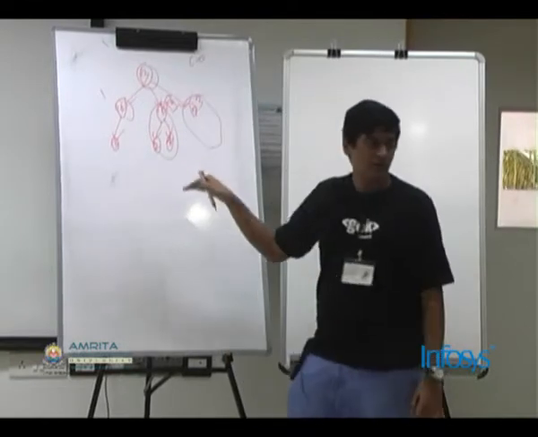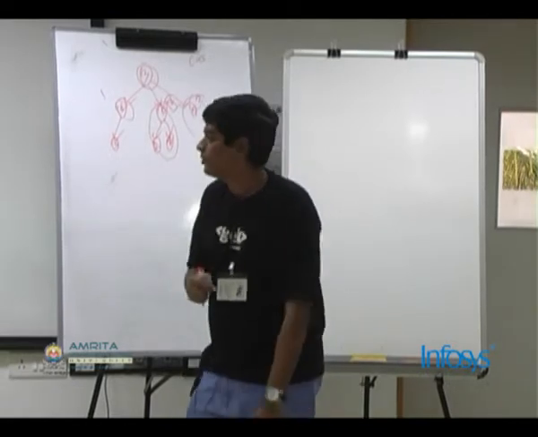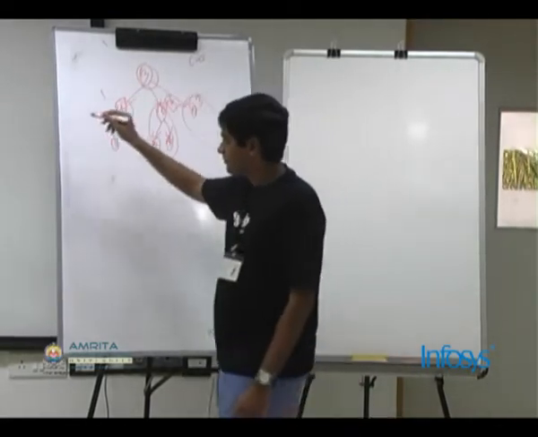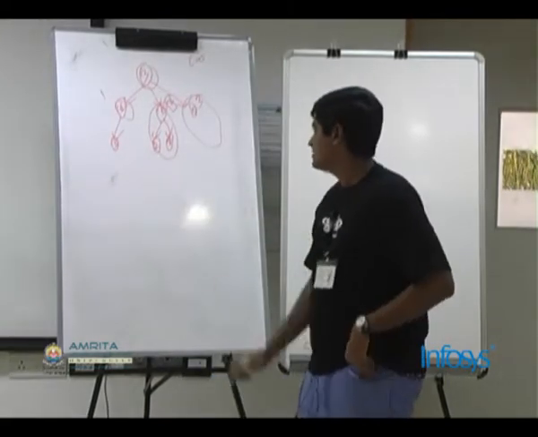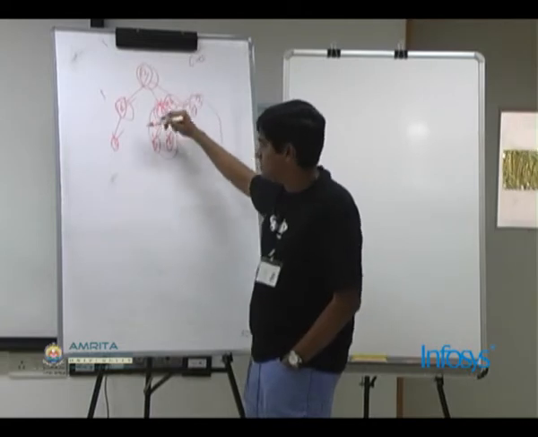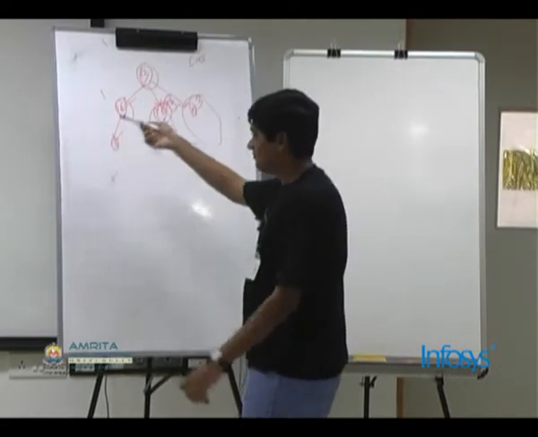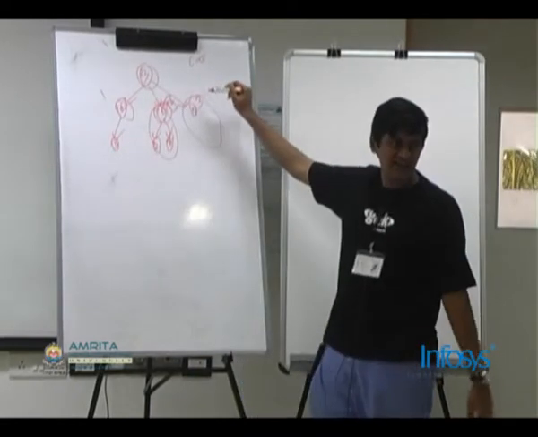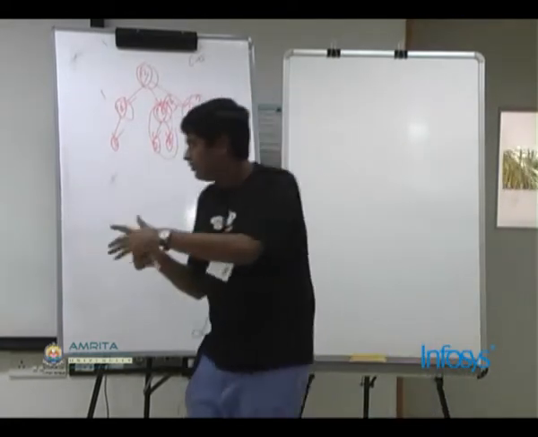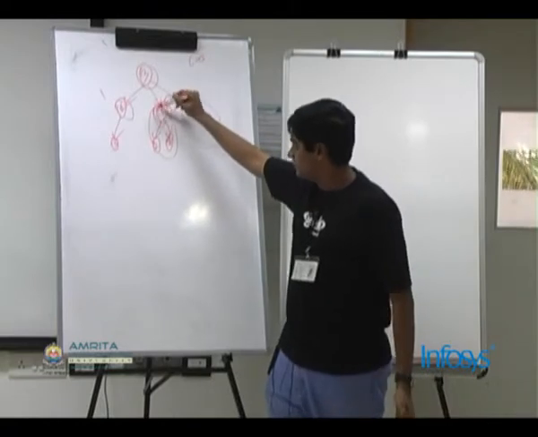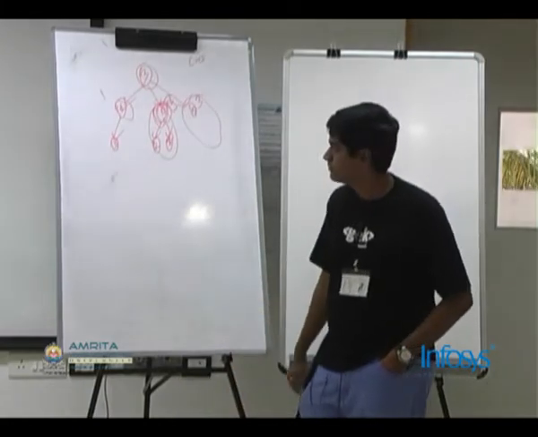What you can do is allocate I candies to this root, and it will be g of node comma idx plus 1 of c minus I. You will have c minus I candies left for the remaining subtrees.